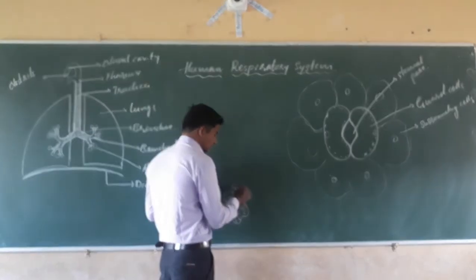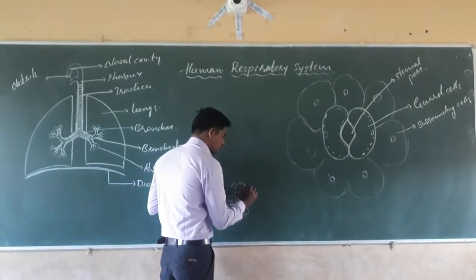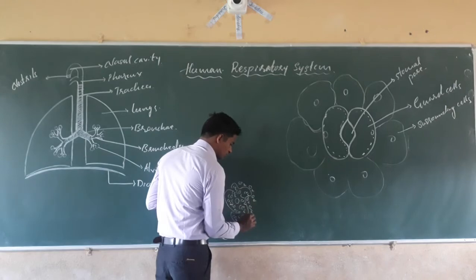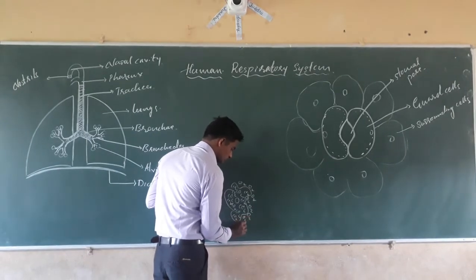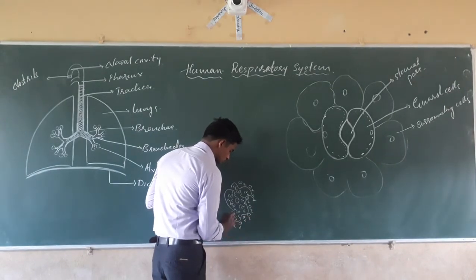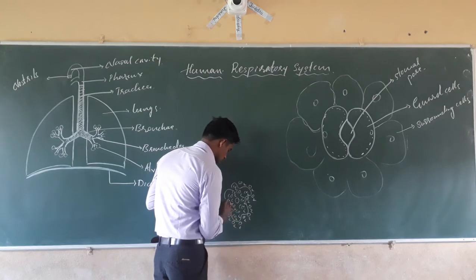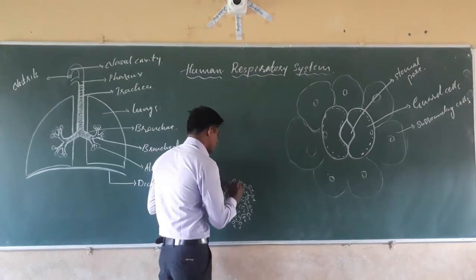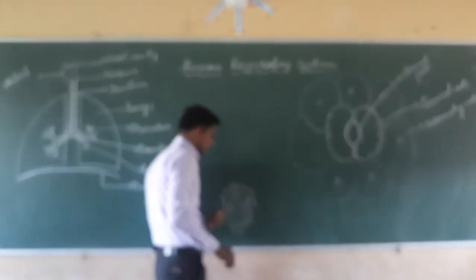It has to be removed from the body, and the amoeba takes the oxygen which is present in higher concentration in the atmosphere. In the atmosphere, the higher concentration of oxygen is present in the surroundings.